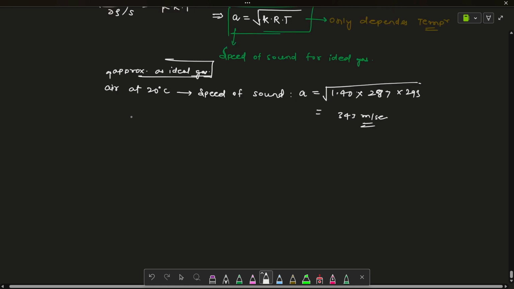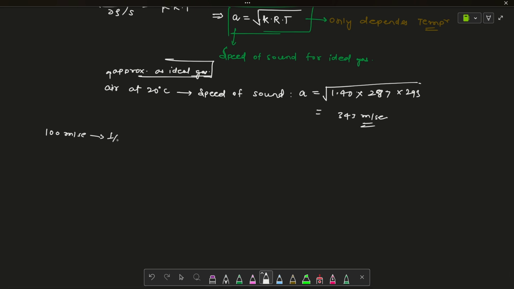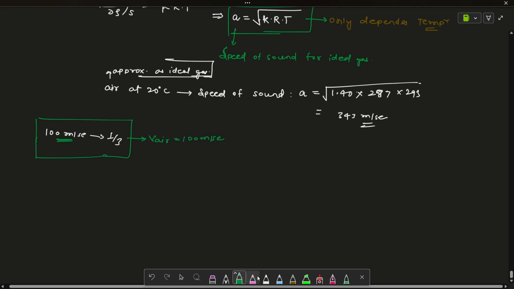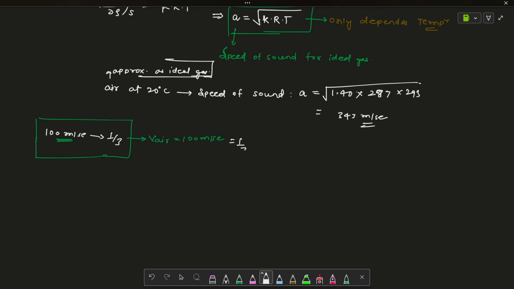Otherwise we can ignore the compressibility effect. 100 meters per second is almost one third, so it is a safer idea that whenever the speed of air reaches one third of the speed of sound, we include the compressibility effect whenever solving any problem.